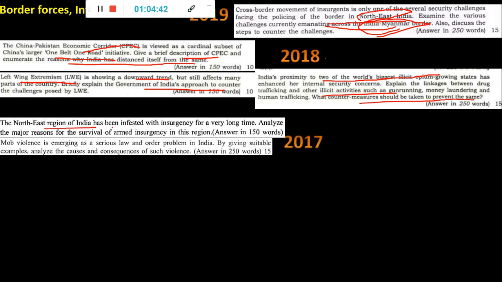Northeast region again is beset with insurgency. Analyze the major reasons for the survival of armed insurgents in the region. So we have to explain the insurgency there, not the trend and all. What is happening? Why is it happening?